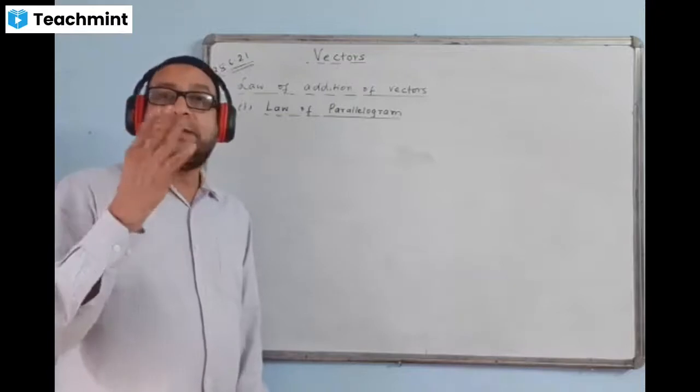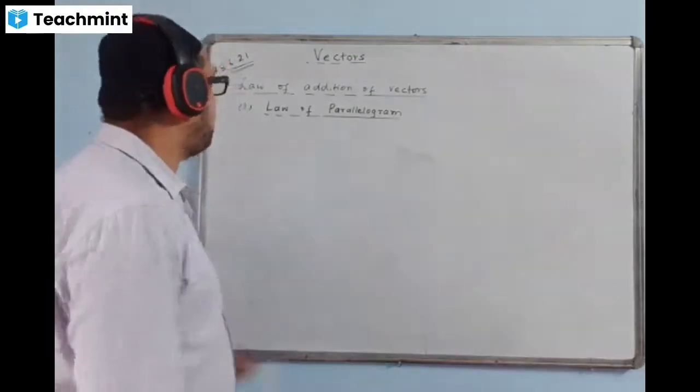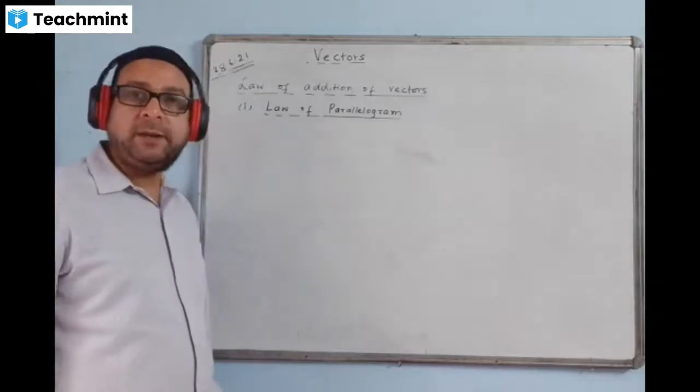Okay. Now please try to understand what is this law and how do we apply.